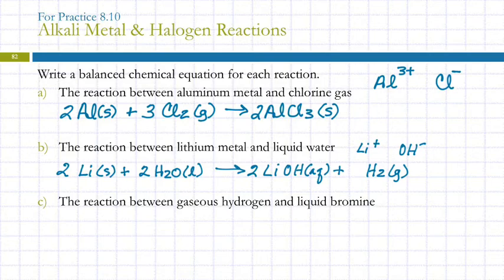Gaseous hydrogen and liquid bromine. What's the formula for hydrogen? H2. So that's a gas. And what's the formula for bromine? Br2. Those 7 diatomic elements, right? And that's a liquid.